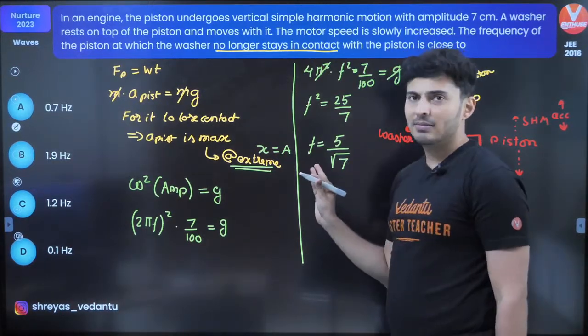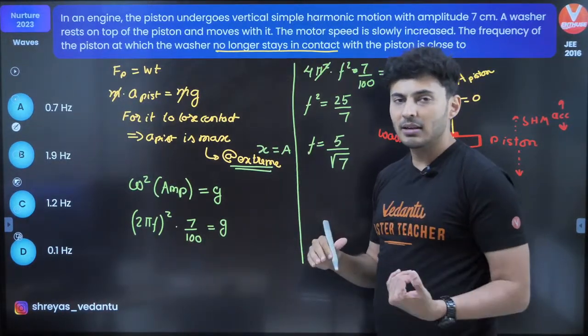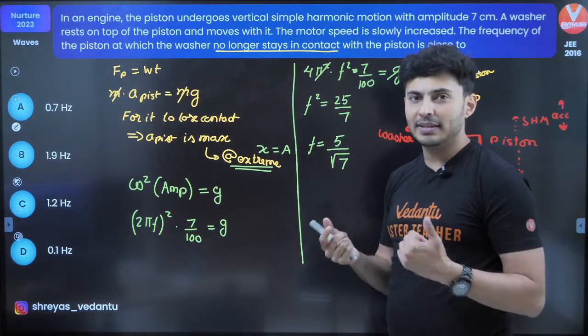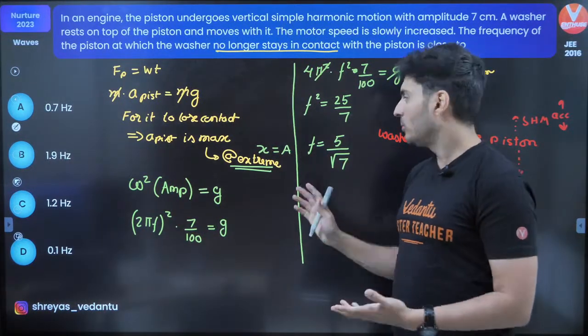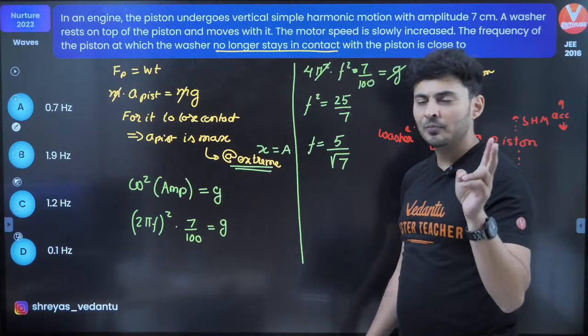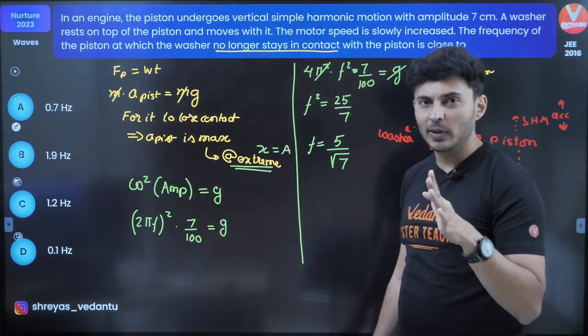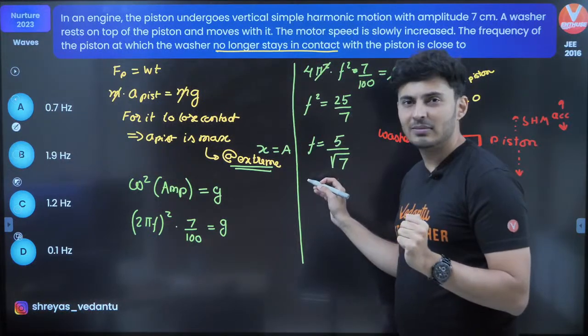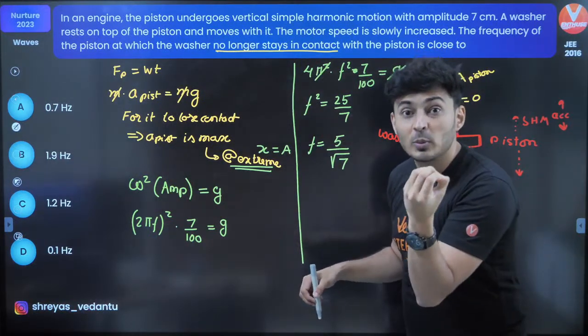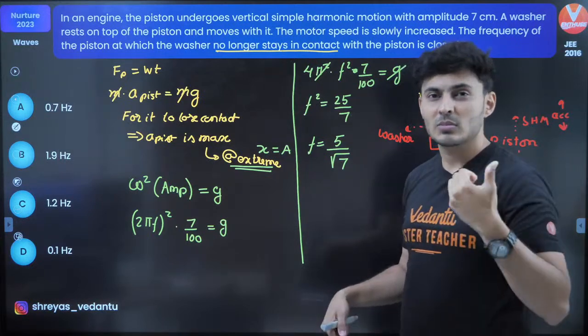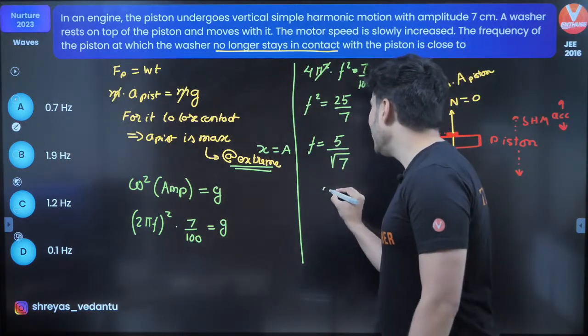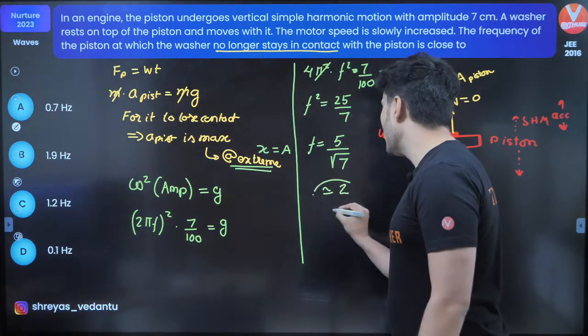Now, root of 7 will be less than 3 but more than 2, because root 9 is 3, root 4 is 2. So it will be somewhere between 3 and 2. Probably very close to half of it, approximately 2.5. 5 by 2.5, 2.5 is half of 5. Obviously the value will be very close to 2.